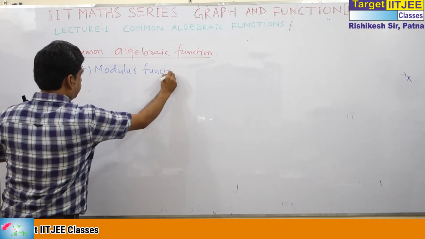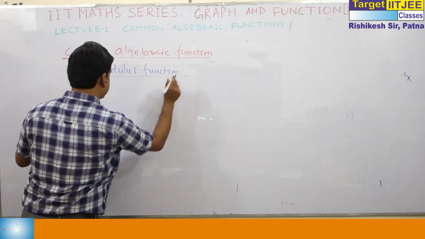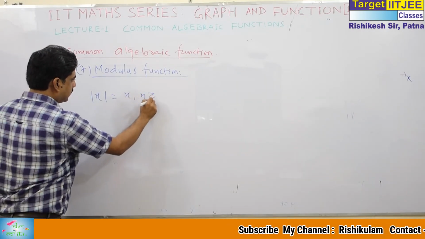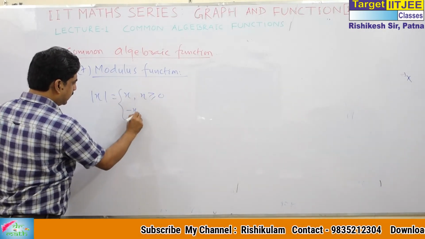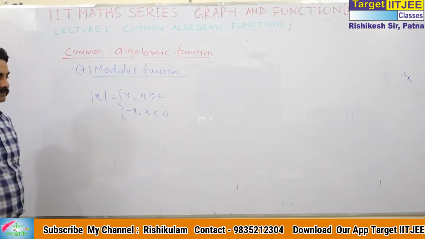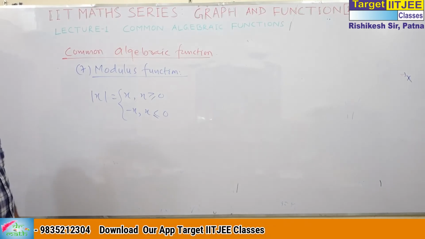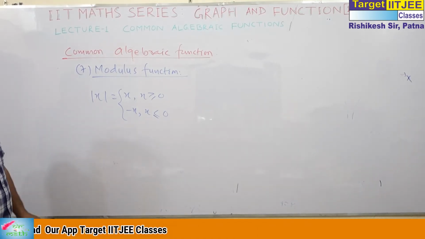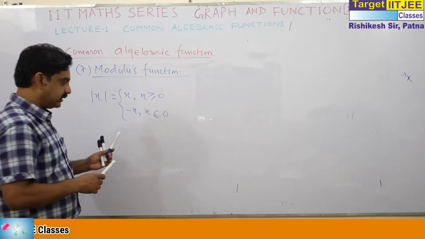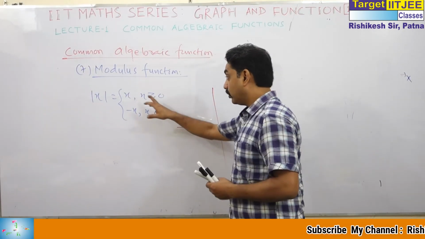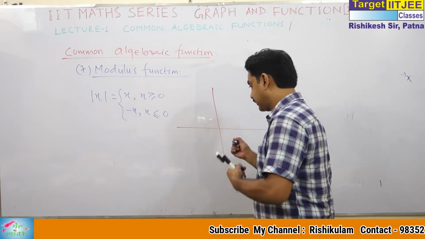If you have gone through the base course, you know the modulus function. In simple terms, it is x when x is greater than or equal to 0, and minus x when x is less than 0. You can also take the equal to sign here. Both will work. What is its graph?